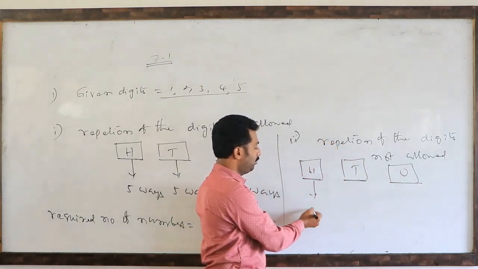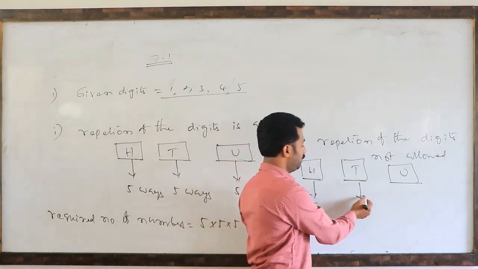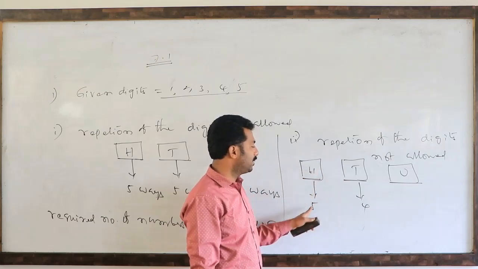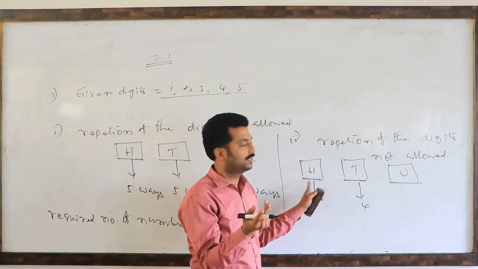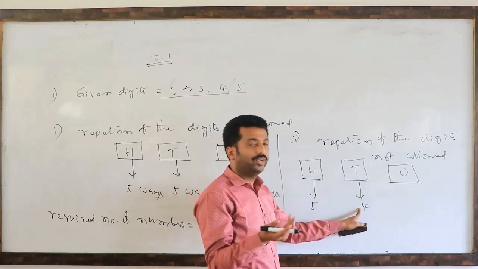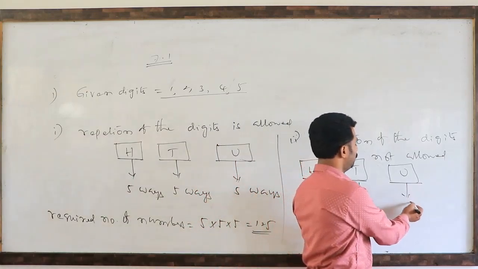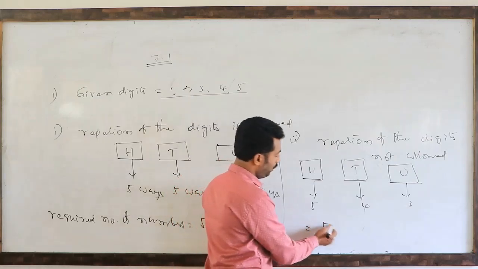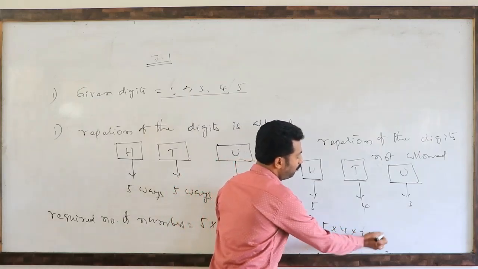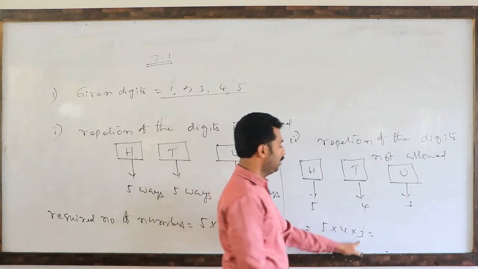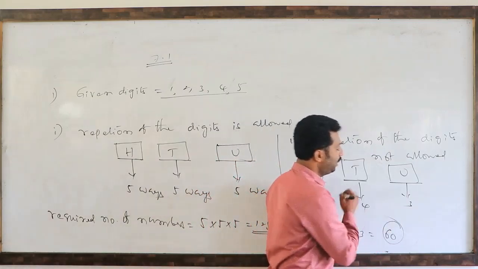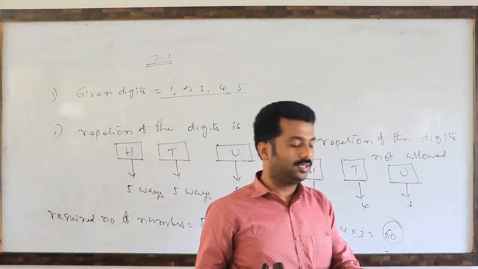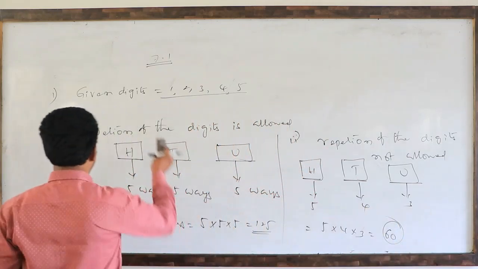The hundreds place can be filled in 5 different ways. The tens place is 4, because repetition is not allowed. Here 5 digits gone means the remaining 4 digits, so the tens place can be filled 4 ways. Remaining 3 digits, that is 3 ways. The required number of 3-digit numbers is 5 into 4 into 3 by the fundamental principle of counting. So there are 60 3-digit numbers that can be formed. So like that we have to answer the first question. Then the second one.